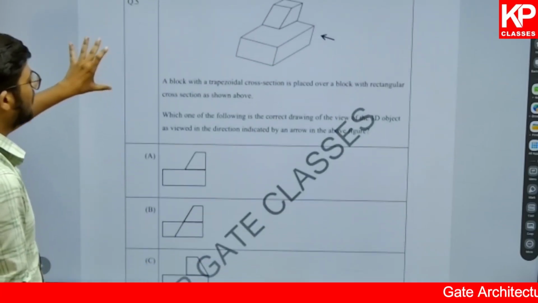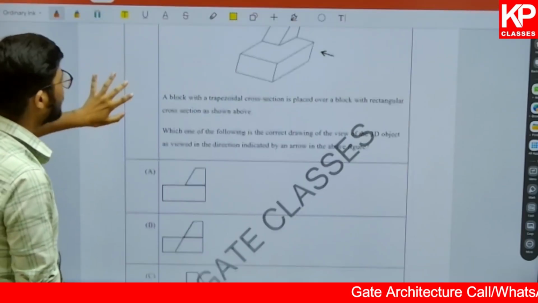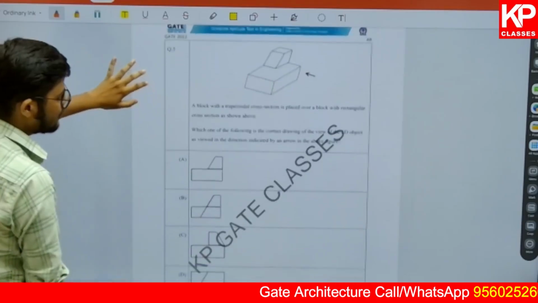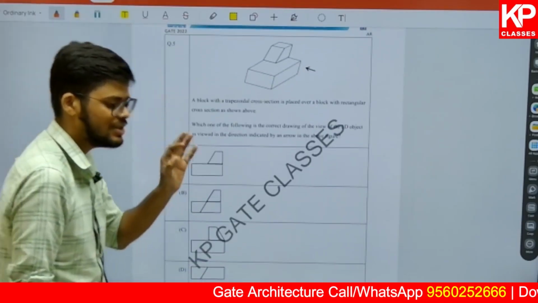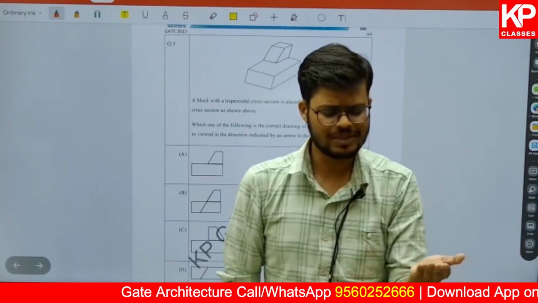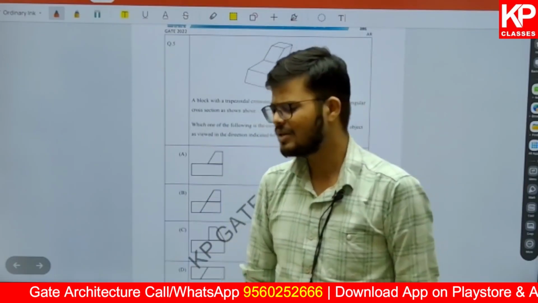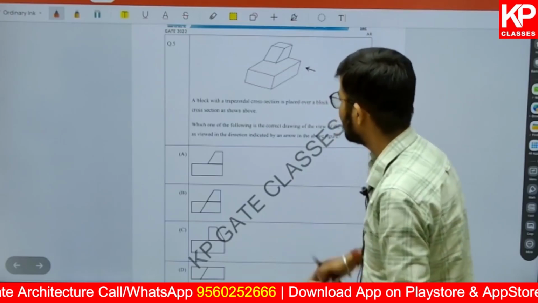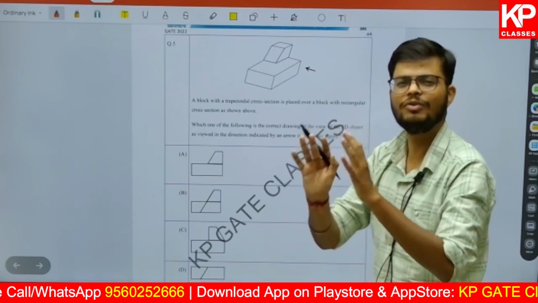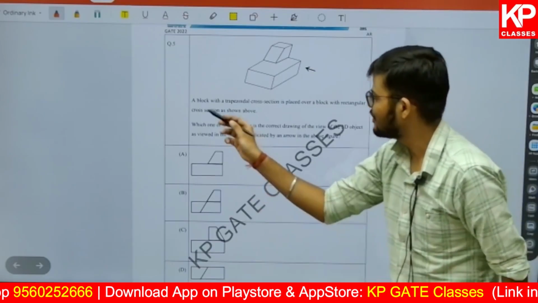Now here comes a question based on spatial aptitude, and this is a part you cannot skip if you are going to appear in this exam, because in the last question also we got a question from spatial aptitude. I think we got 2 questions from the same. One was a word given and we were looking for its mirror image, and the other was different. So questions on spatial aptitude are very important, just like they are for the GATE exam.